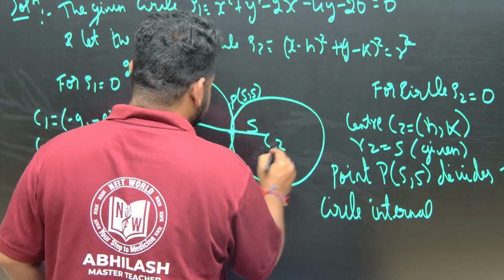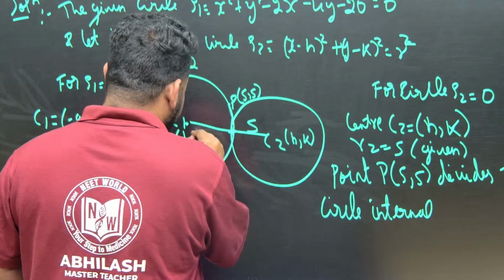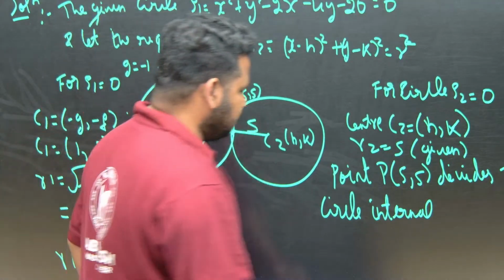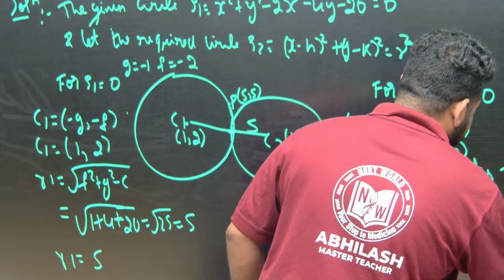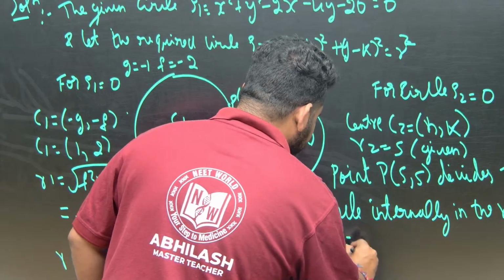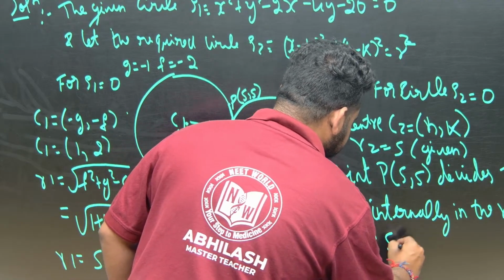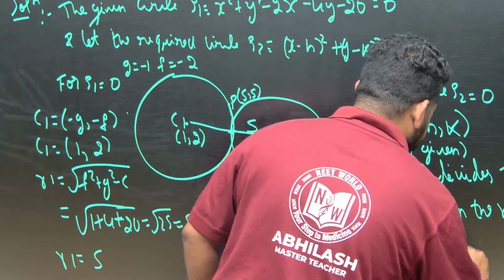Divide the circle internally, let this be h comma k. What about this center? This is 1 comma 2. We have to write everything here in the circle also, in the figure, very important. Internally in the ratio R1 is to R2. R1 is 5, R2 is 5, that is nothing but equal to 1 is to 1. That is m is to n.